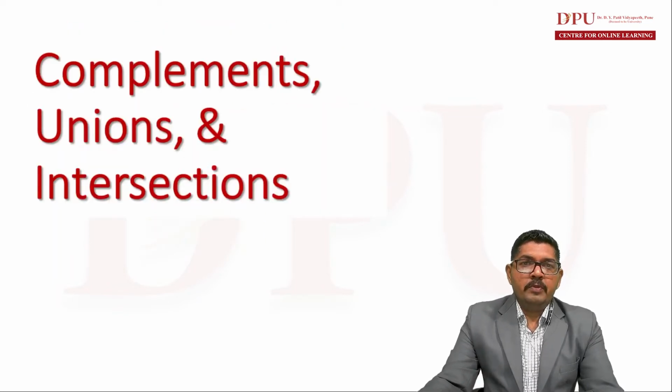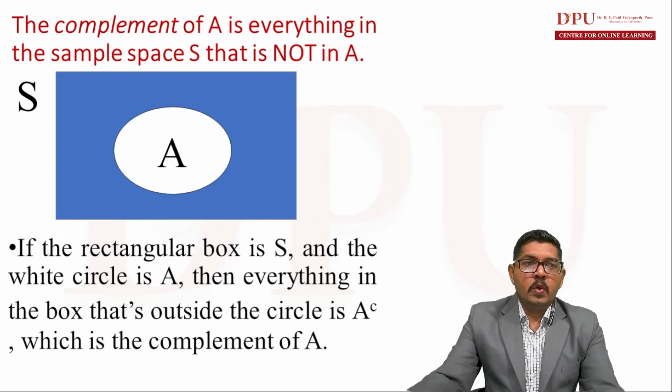Then set theory is very handy and useful to understand probability. This is another view to look at probability. From understanding complements of events, unions of sets and intersections of sets, we can understand probability. What is a complement?